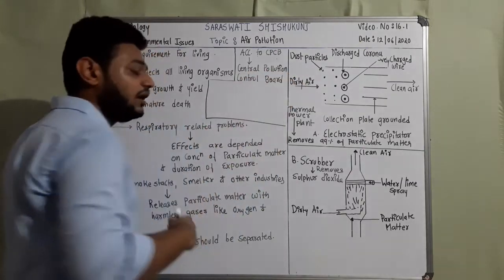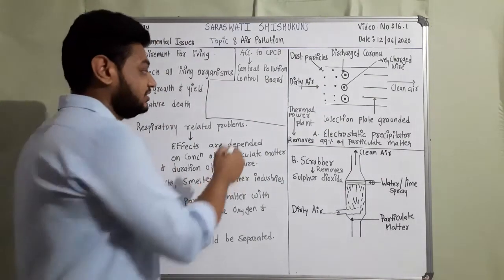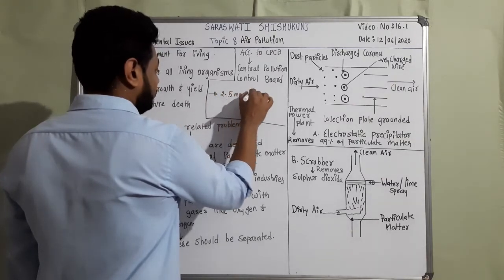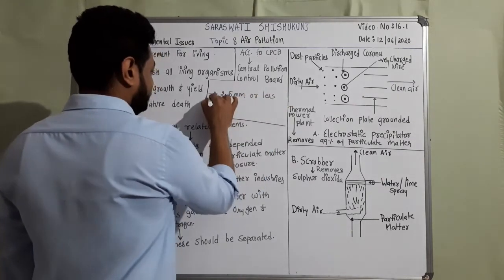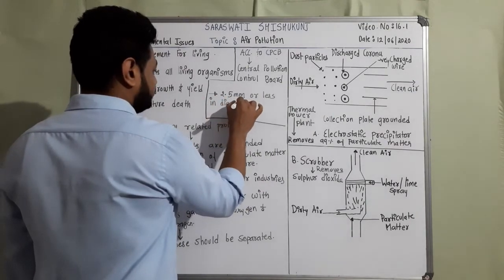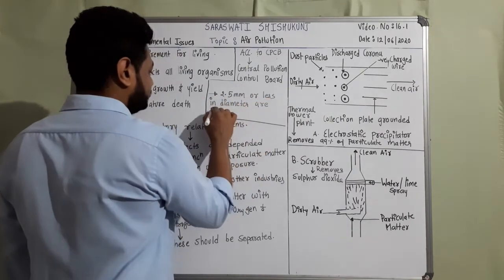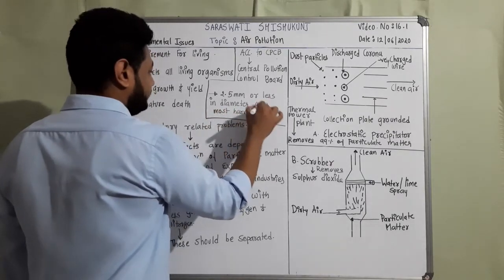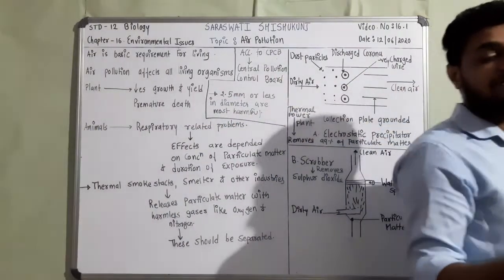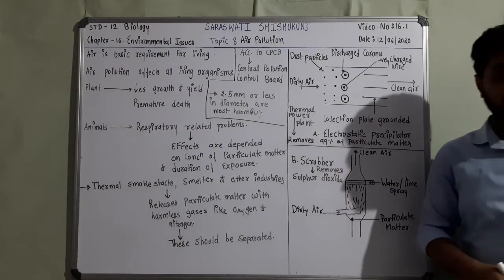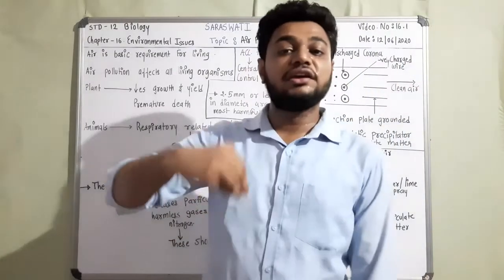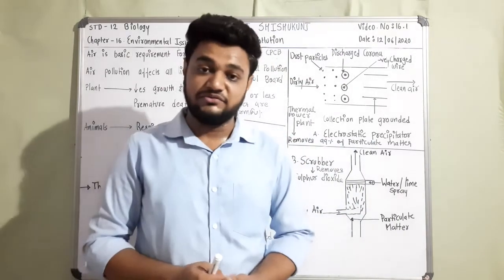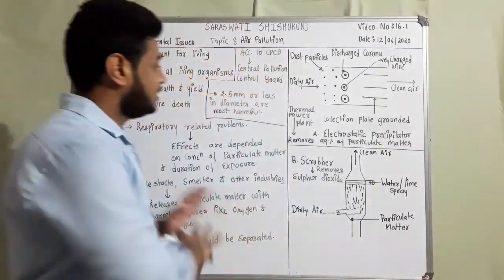Which are the most harmful particles, which size? So particulate matter having 2.5 micrometers or less in diameter are most harmful, right? Remember this, 2.5 or less in diameter are causing greatest harm. They cause irritation, they cause inflammation of the respiratory tract, they even cause breathing problems.